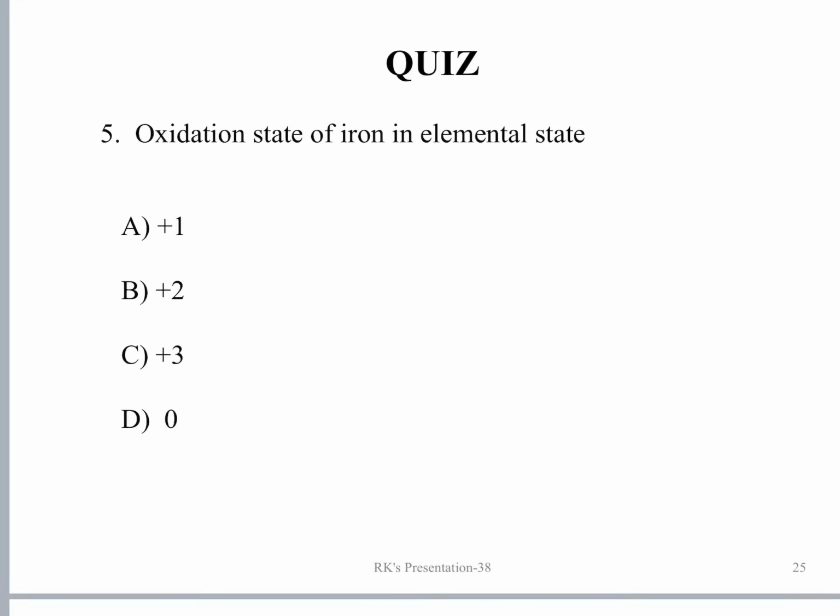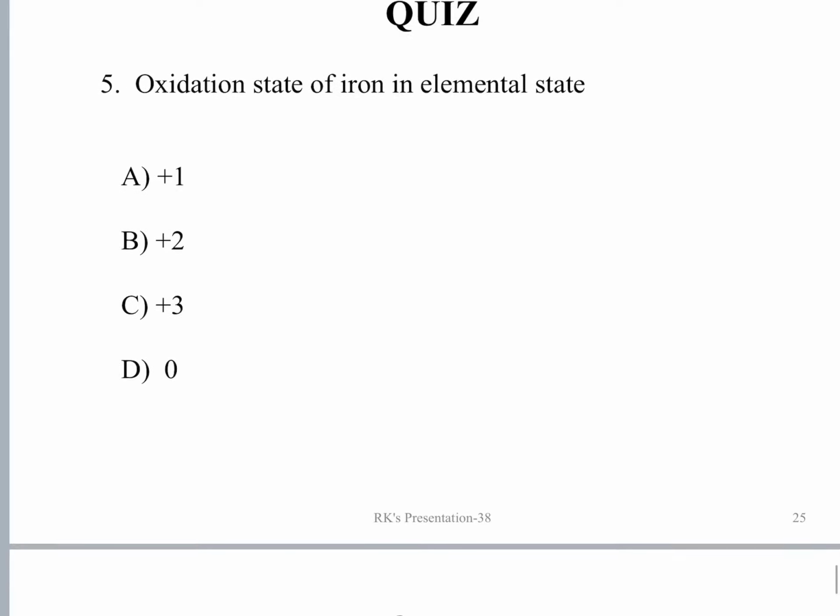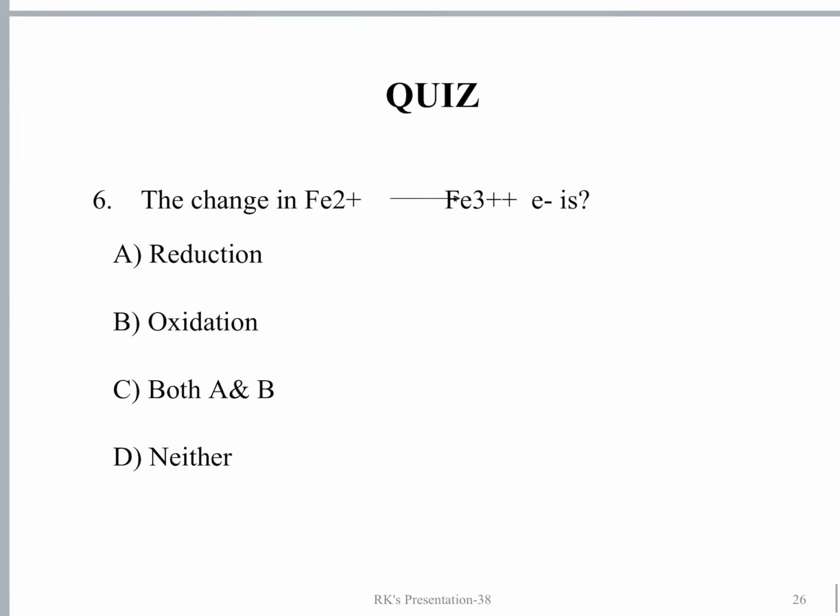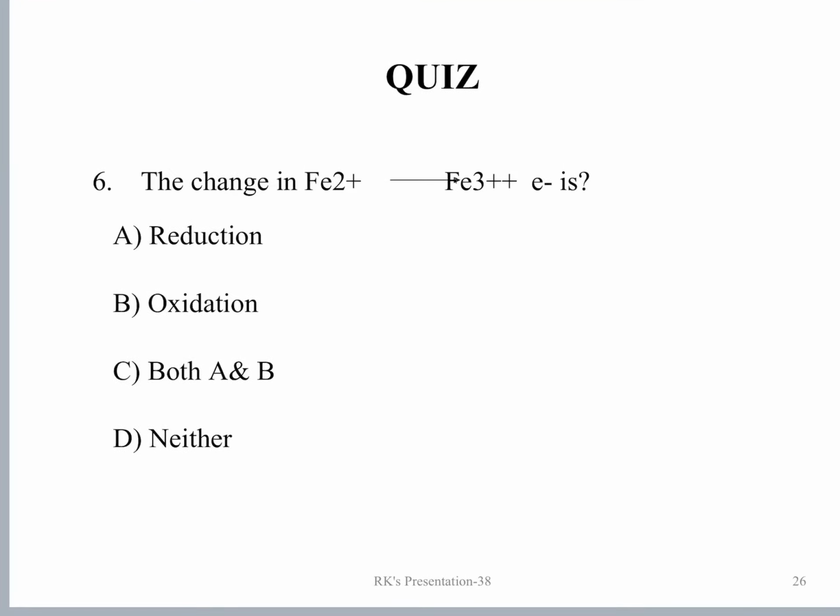The oxidation state of iron in the elemental state: the oxidation state of any element in the elemental state is 0. The same is the case for iron. The oxidation state of iron in the elemental state is 0. The answer is D. The change from Fe2+ to Fe3+: Fe2+ gives Fe3+ plus an electron. So an electron is lost in changing from Fe2+ to Fe3+. Loss of electrons is what we defined as oxidation.